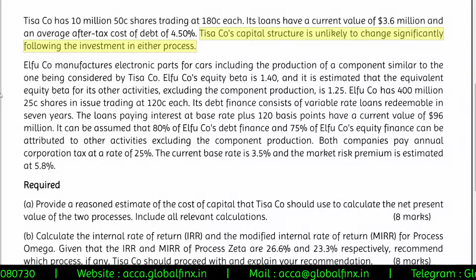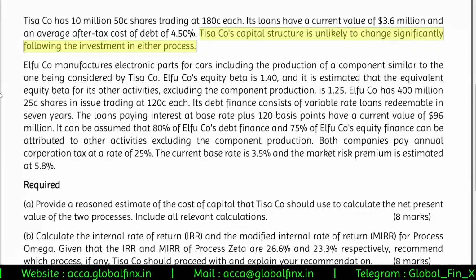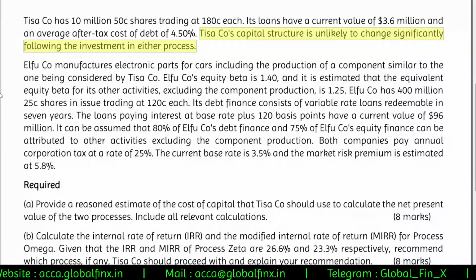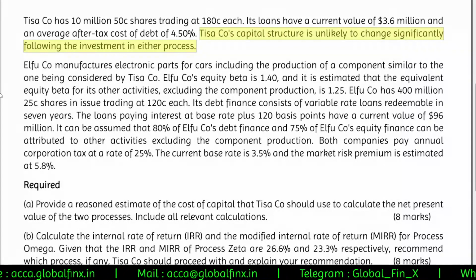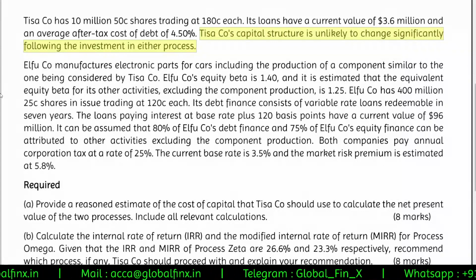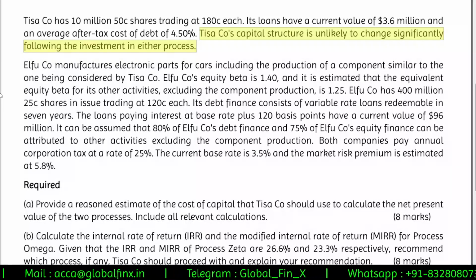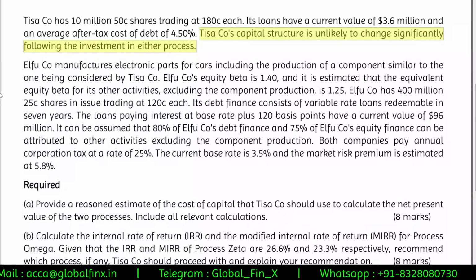That means the company is investing in one of these projects in the same proportion as its existing capital structure. So currently, if it is 40/60, this project is also funded 40/60. That is what the question is indirectly hinting through this particular sentence.